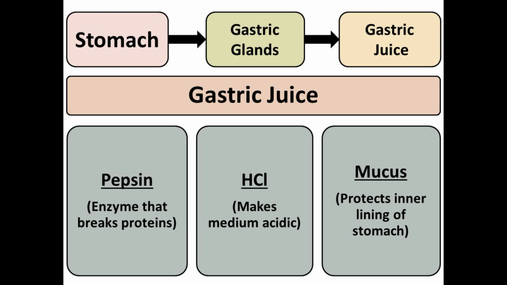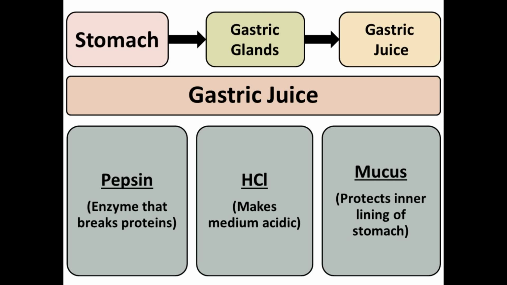Next is stomach. Stomach is a very important part of the digestive system. It has various glands which are known as gastric glands. They secrete the juices which are known as gastric juice. Now this gastric juice plays a very important role in the digestion of the food.